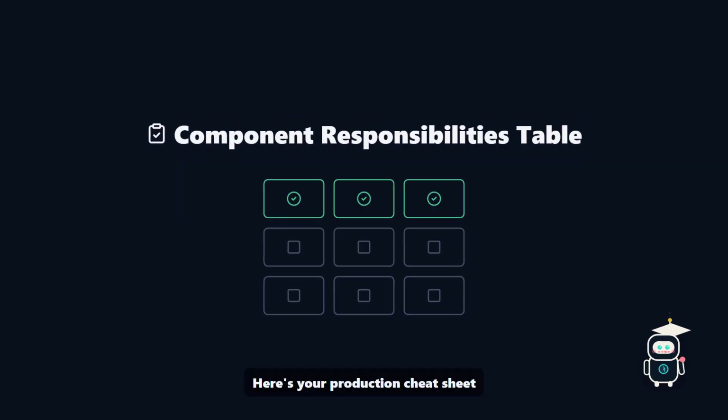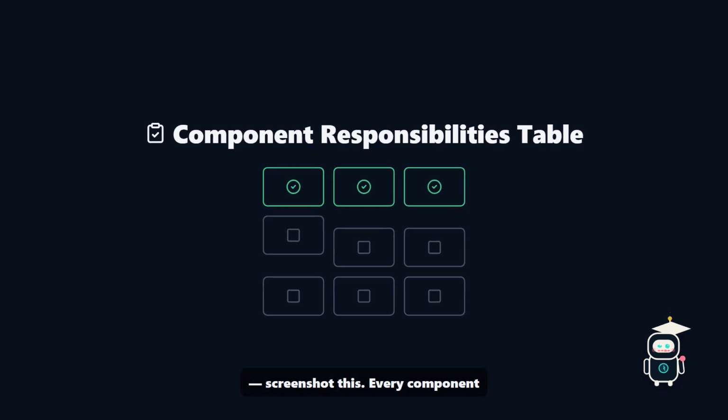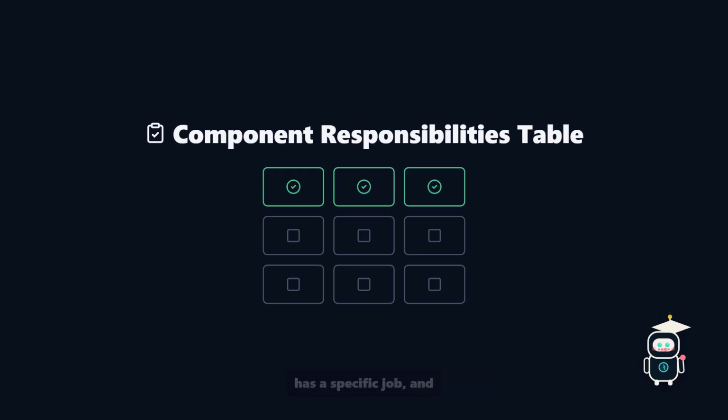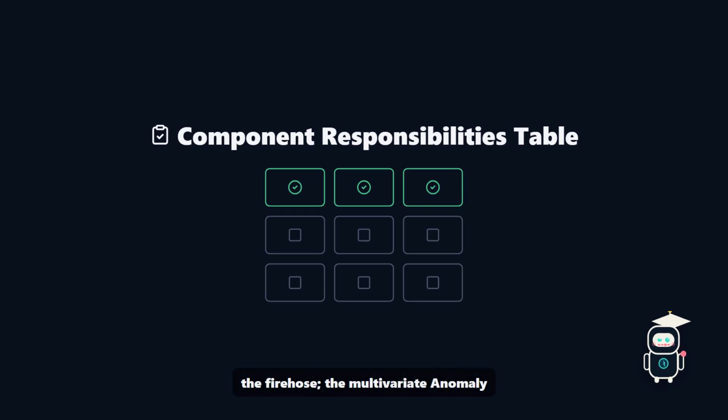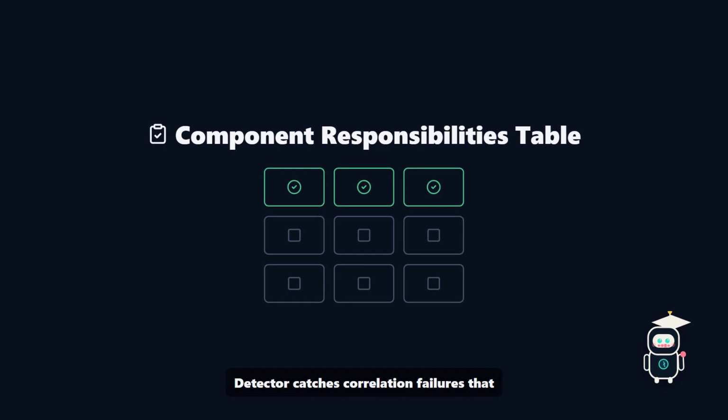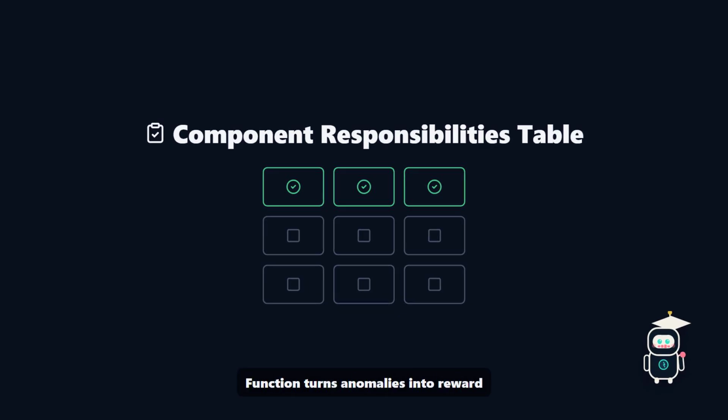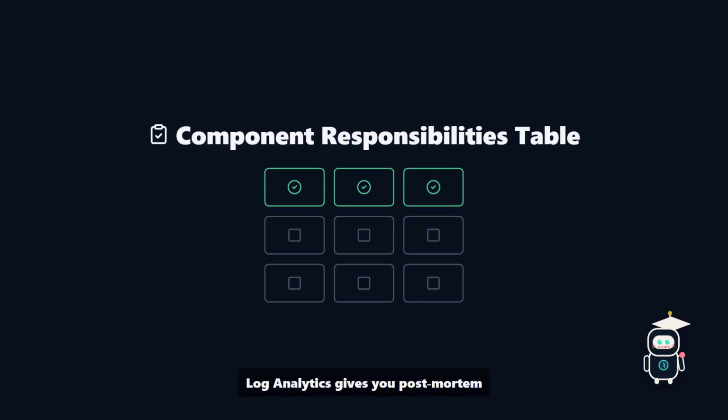Here's your production cheat sheet. Screenshot this. Every component has a specific job, and leaving one out creates a blind spot. Event hubs buffer the fire hose. The multivariate anomaly detector catches correlation failures that single metric monitors miss. The Azure function turns anomalies into reward penalties. Personalizer adapts the ranking. Log analytics gives you post-mortem visibility.